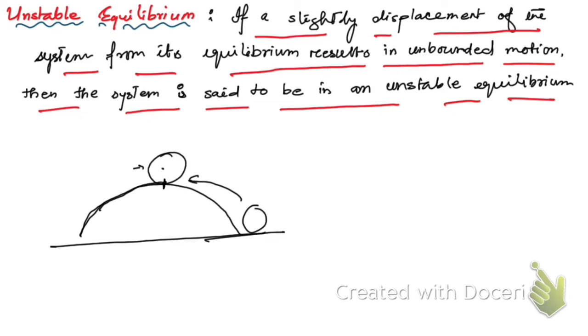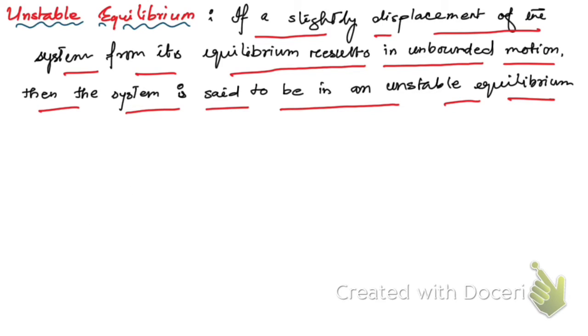There is one more kind of equilibrium, that is neutral equilibrium. Suppose you have a horizontal plane and a ball. If you bring this ball to this position, it stays at this position.